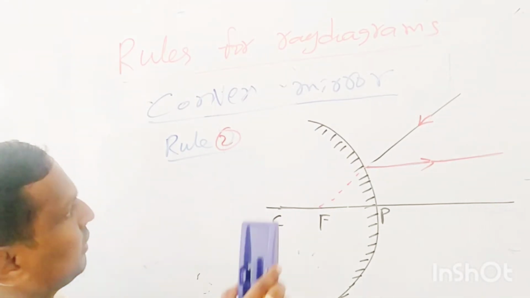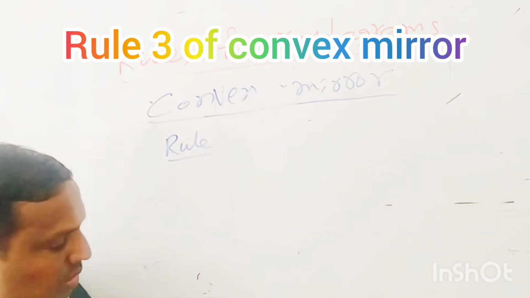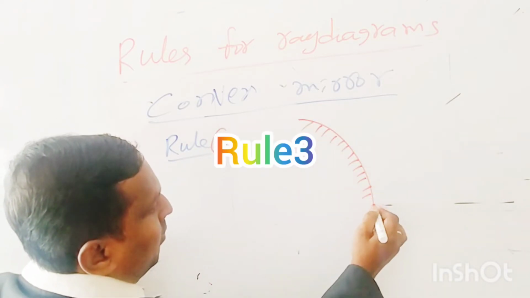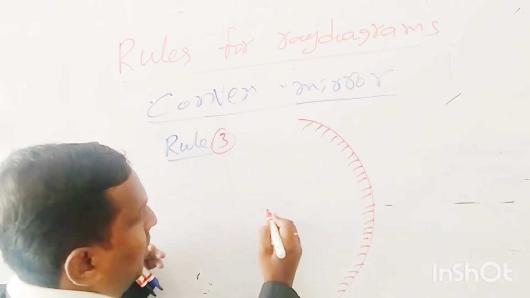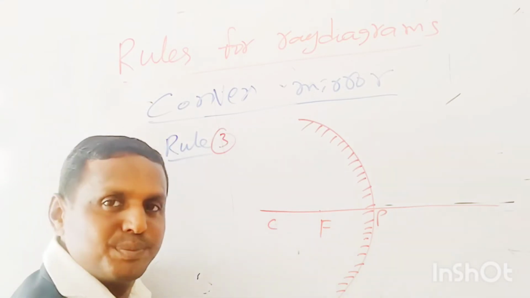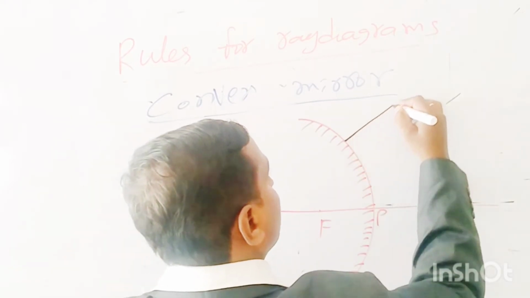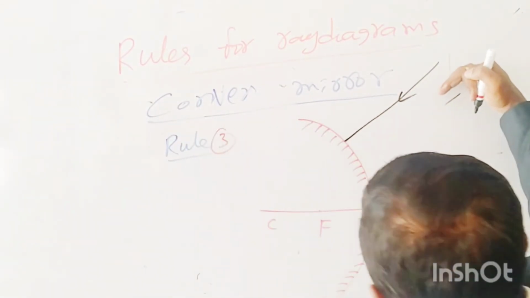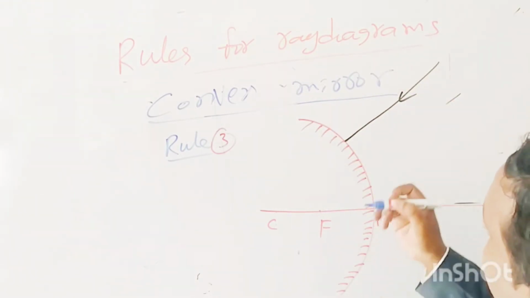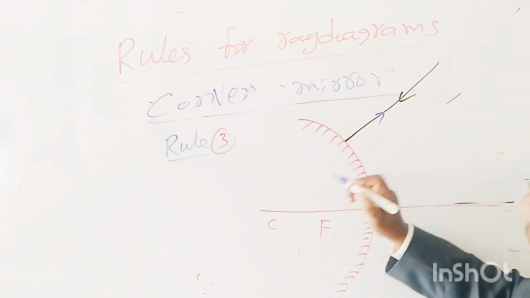So rule 3 is here. Again we take the same convex mirror: pole, focus, and so on. Now in this case, when the light ray is coming towards the center of curvature, after reflection it is reflected along the same line.